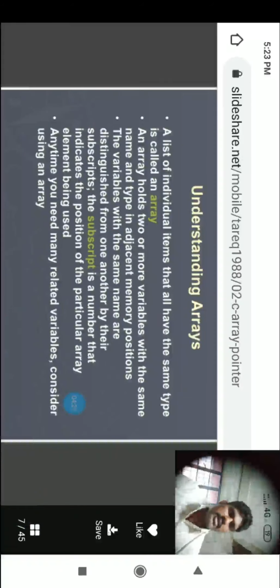I think it's clear. Again, I want to read it out for you: the variables with the same name are distinguished from one another by their subscripts. The subscript is a number that indicates the position of the particular array element being used. Anytime you need many related variables, consider using an array.